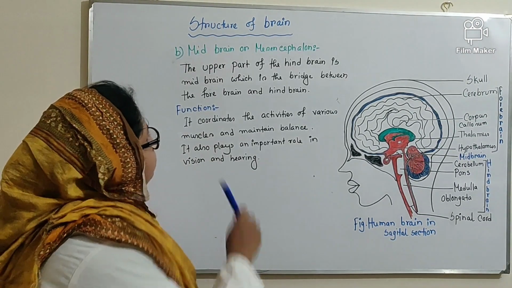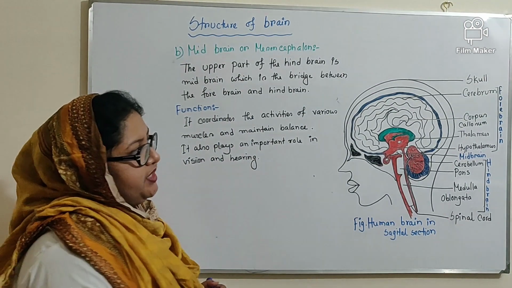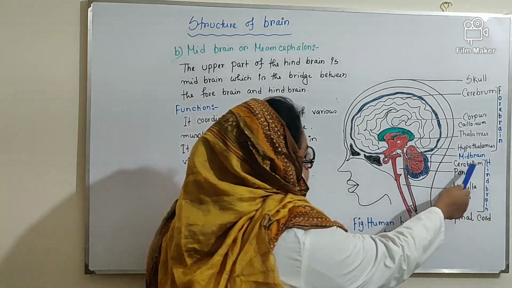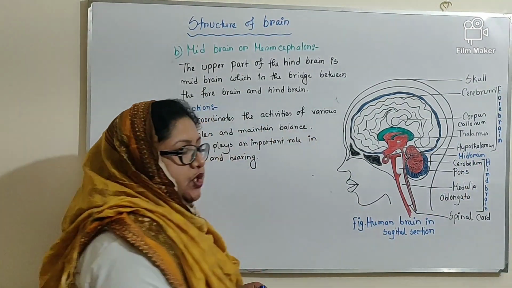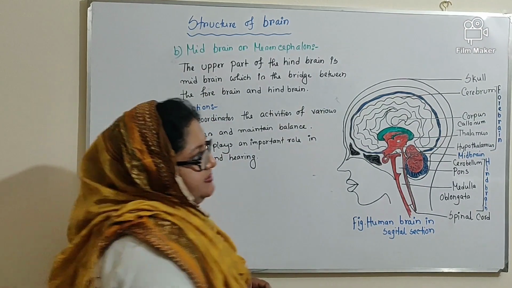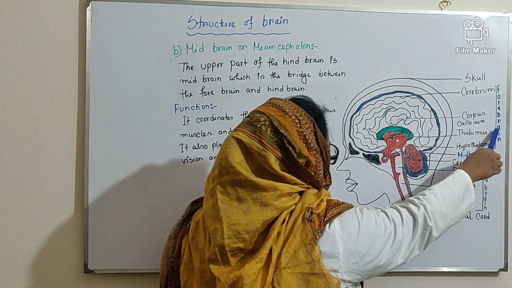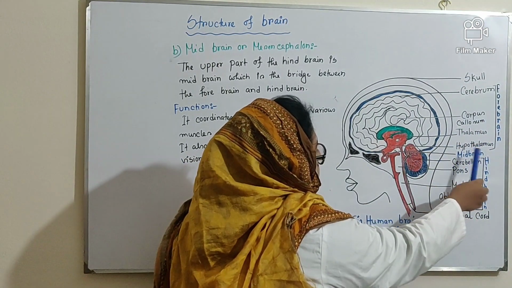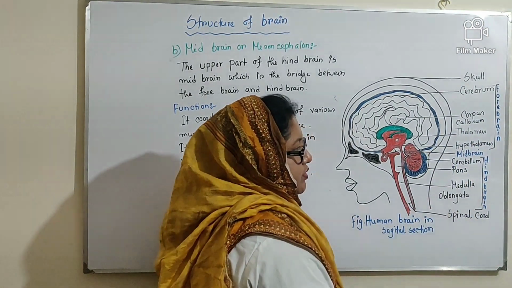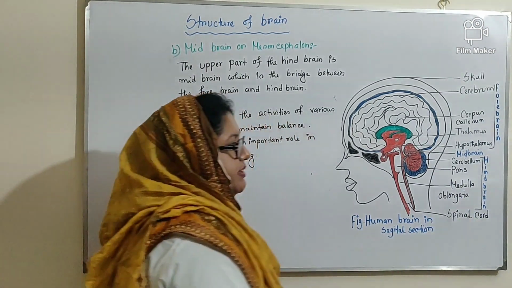Now the structure of midbrain or mesencephalon. In this diagram you can see this is the midbrain. You also have noticed that I have indicated the parts of forebrain by blue color. The midbrain is also indicated by blue color and the hindbrain is also indicated by blue color.